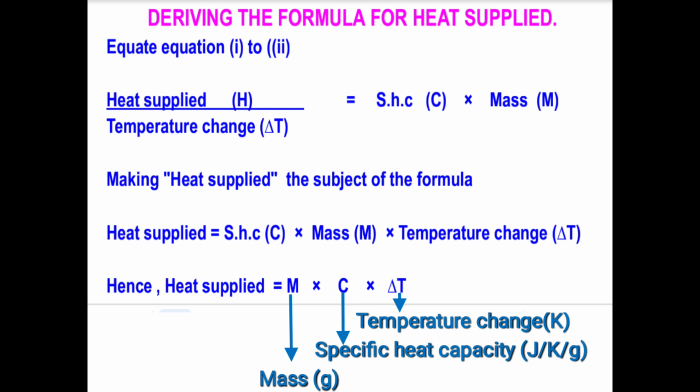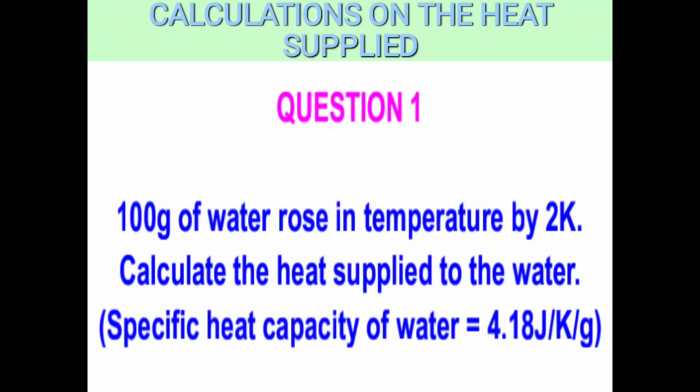Okay, we continue. Now let us look at calculations on the heat supplied. We have question 1. Question 1 is telling us that 100 grams of water rose in temperature by 2 Kelvin. So the temperature difference is 2 Kelvin. Calculate the heat supplied to the water. They have given us the specific heat capacity of water as 4.2.